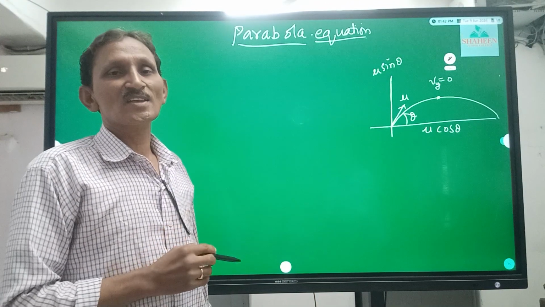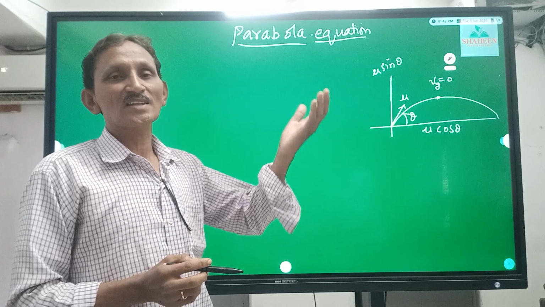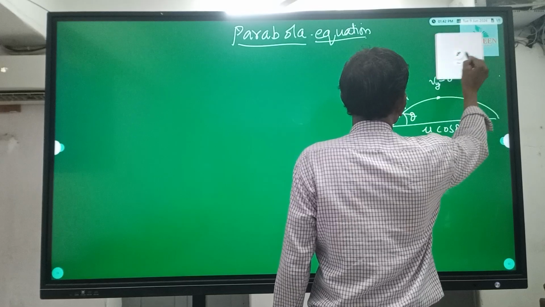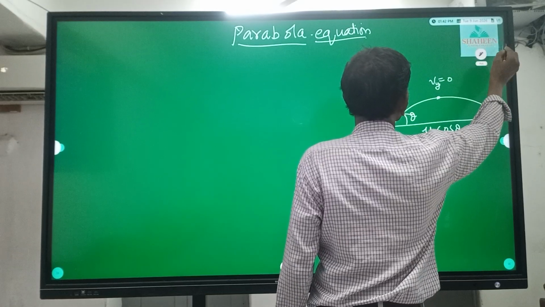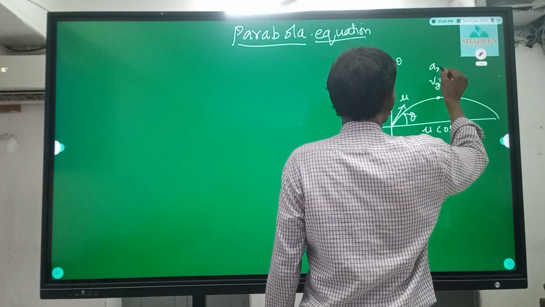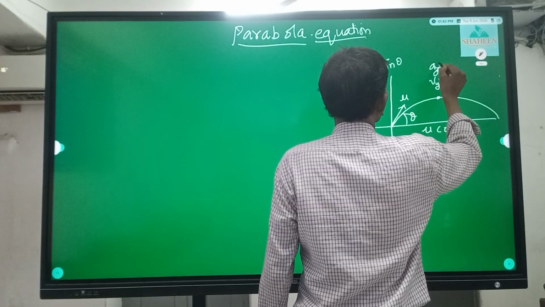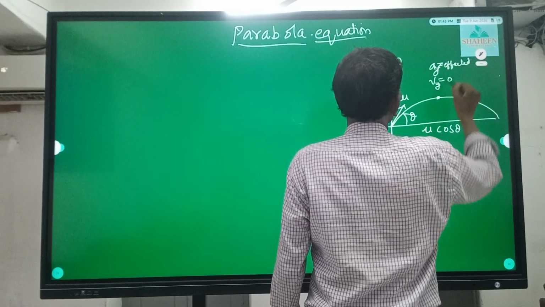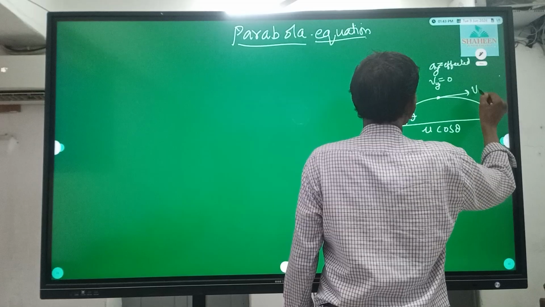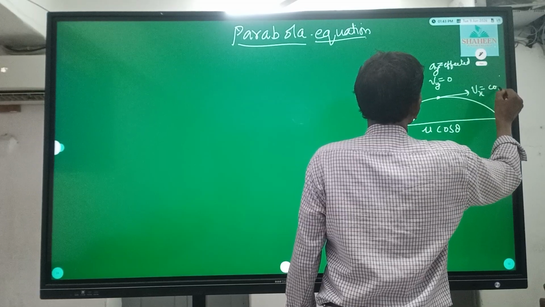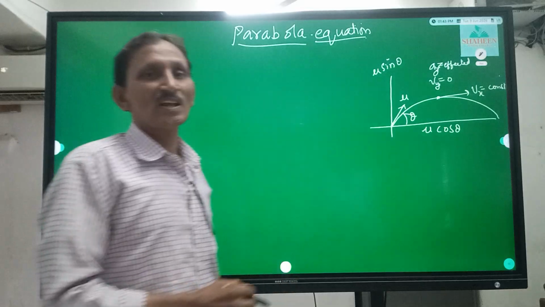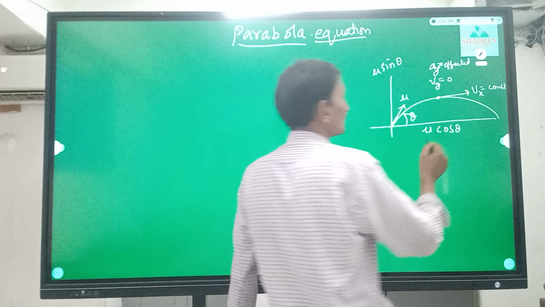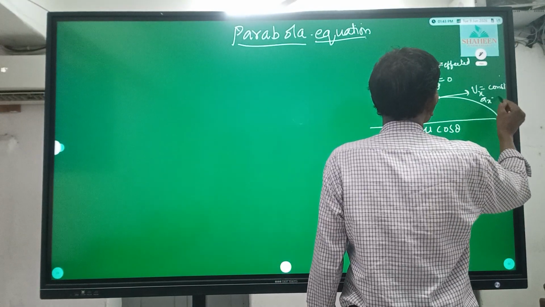As the body is going up, its acceleration in the y direction is affected, due to gravity. In the x direction, the velocity is constant throughout the journey. Acceleration is 0 in the x direction, there is no acceleration.